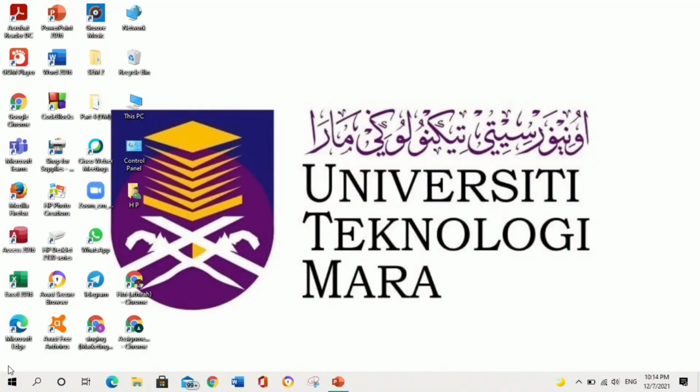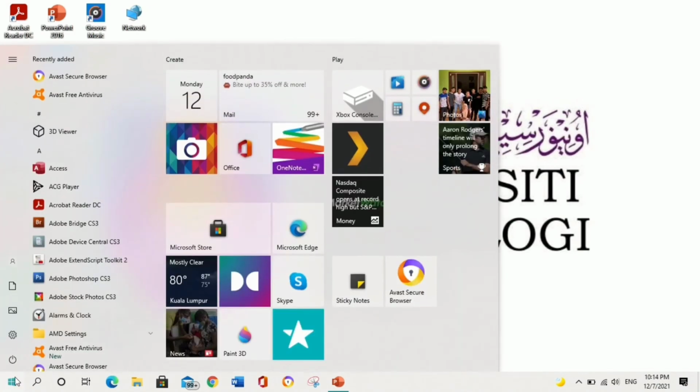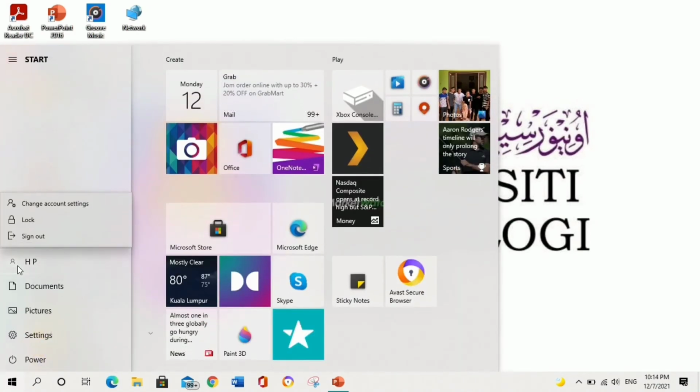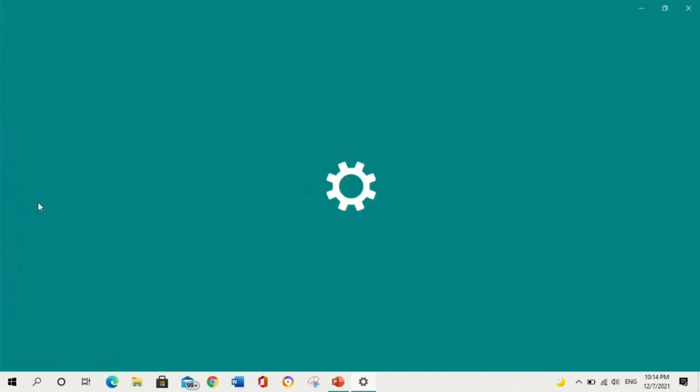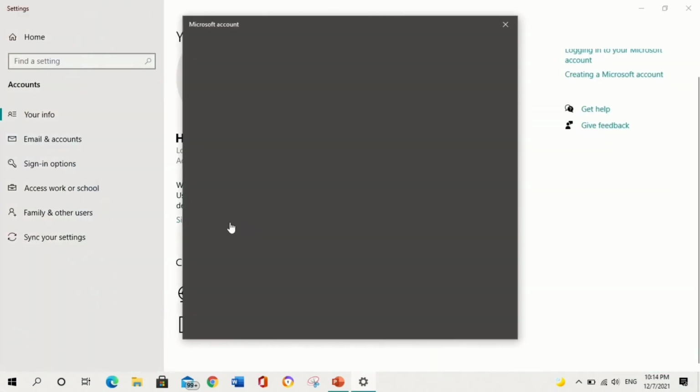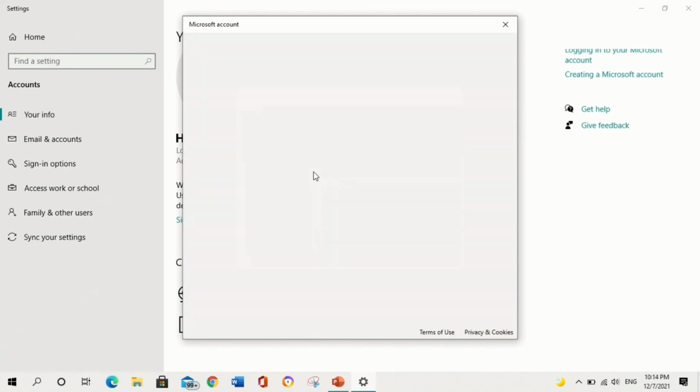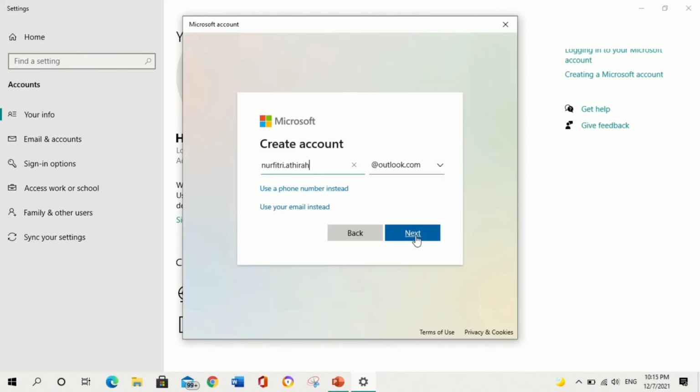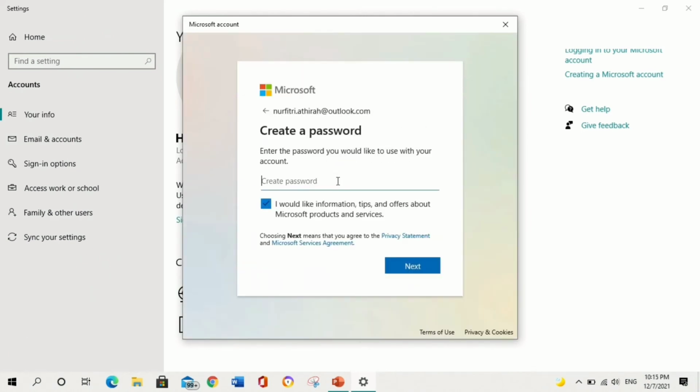In the next step, I will show you how to create a user account. Go to the Start button, click HP and click Change Account Settings. Then, click Sign in with a Microsoft account instead. Fill in your email and password and click Next.